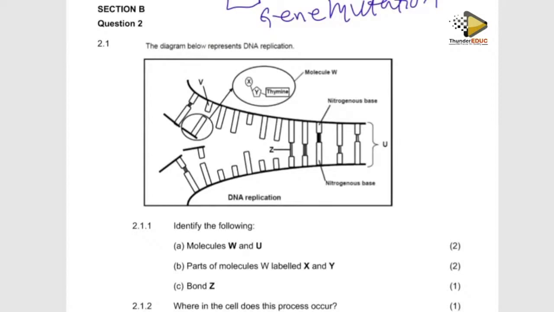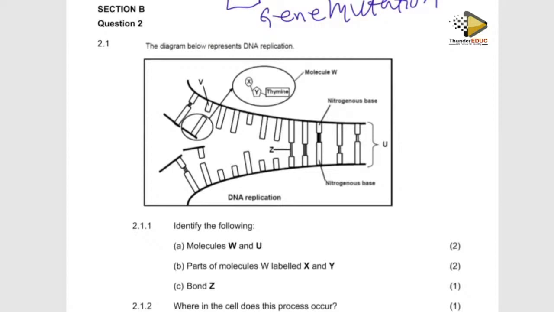And then they're saying parts of molecule W, labeled X and Y. Where is X? X is a phosphate. And then Y is a deoxyribose sugar. Don't say sugar, we won't give you the mark. Don't say pentose, because we want to know which kind of pentose it is. Pentose means five-carbon sugar, so it's going to become deoxyribose sugar.